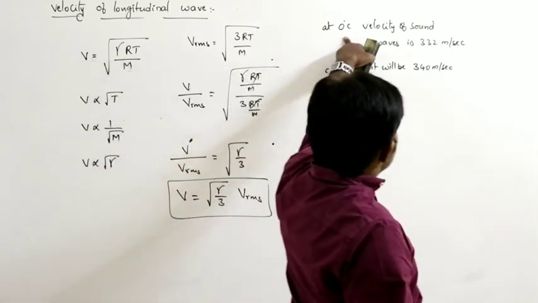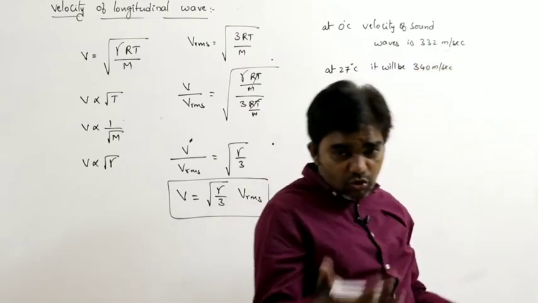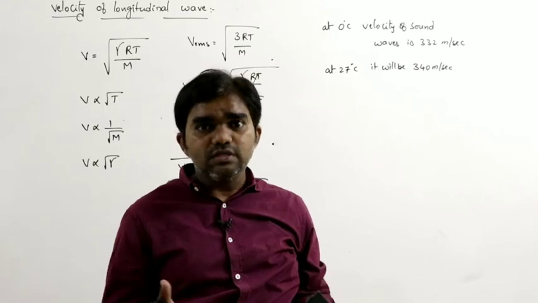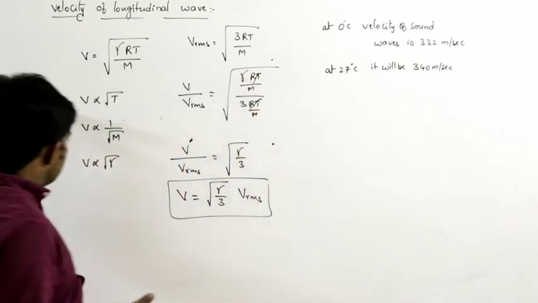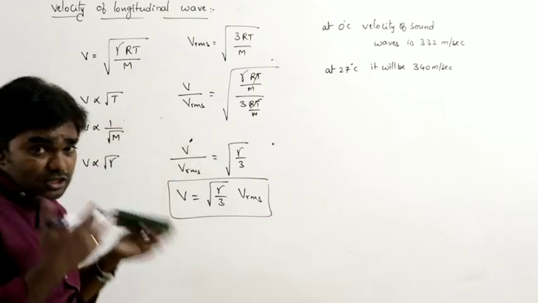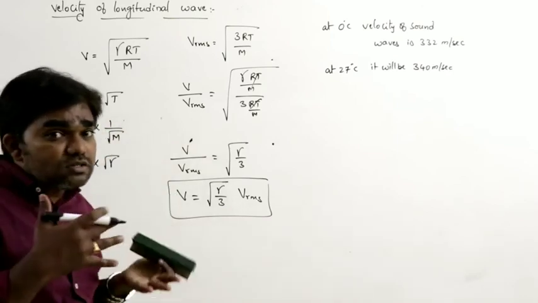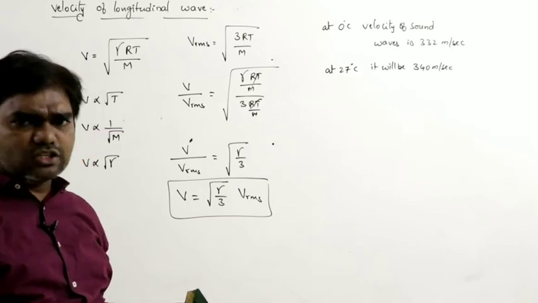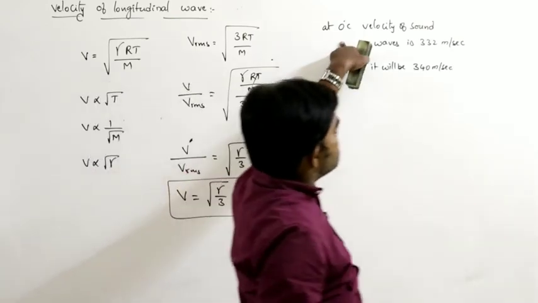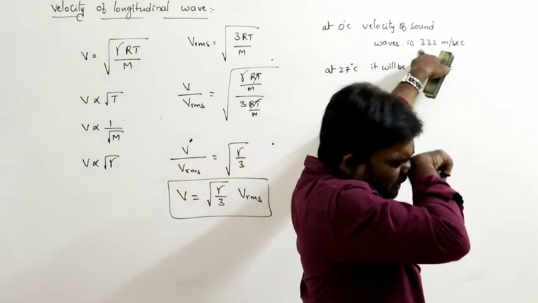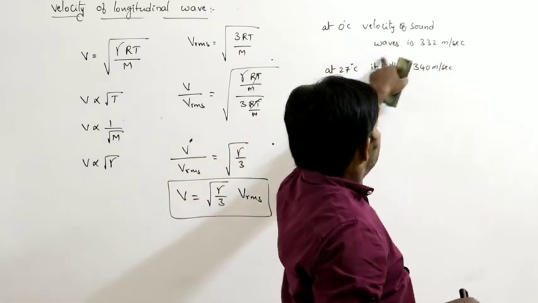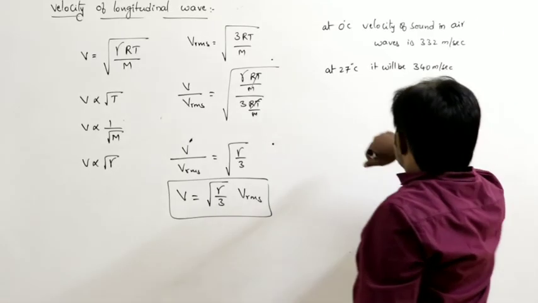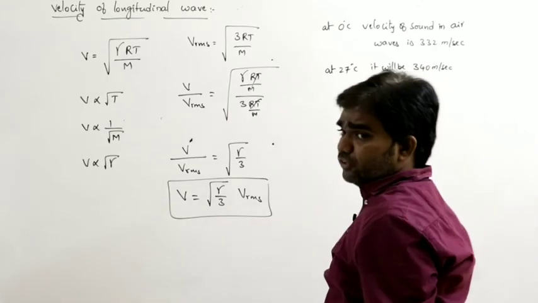So, sound waves are nothing but longitudinal waves. We are discussing the velocity of the longitudinal waves, and sound waves are longitudinal waves. Sound waves can travel in any situation, through air or liquid or solid. So that is at 0 degree Celsius, the velocity of sound in air. At 27 degrees Celsius, it will be 340.